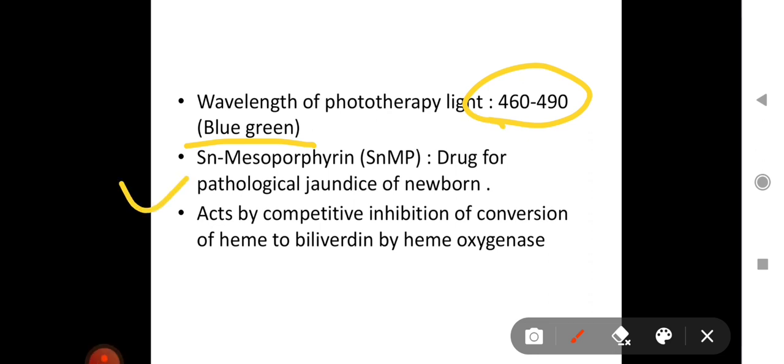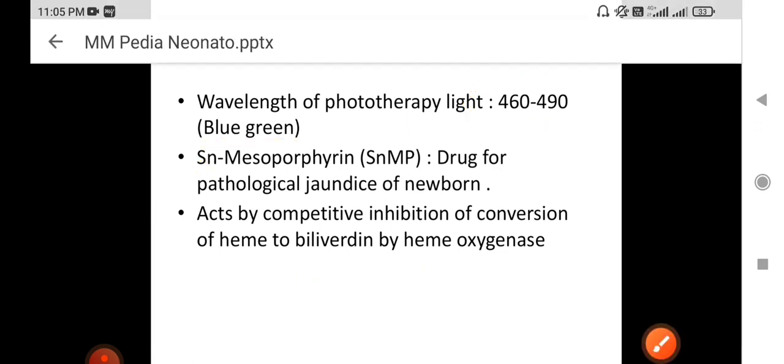This question was asked in AIIMS a few years back: Sn mesoporphyrin, SnMP, is a drug for pathological jaundice of the newborn. Usually, till now we have read that only phototherapy is used, but this is a drug in trial, not approved at present. But a theoretical question can be asked that Sn mesoporphyrin is a drug used for pathological jaundice of the newborn. What is the mechanism of action? It acts by competitive inhibition of the conversion of heme to biliverdin by heme oxygenase. So with inhibition of conversion of heme, more bilirubin production will not take place, so jaundice will decrease.